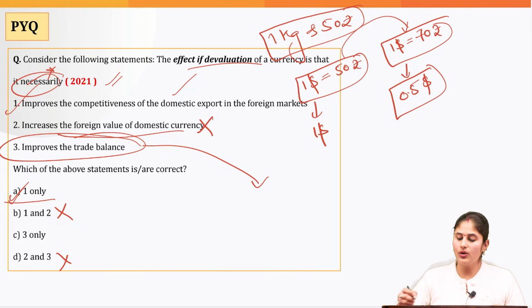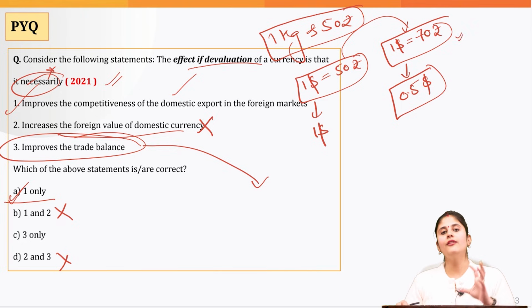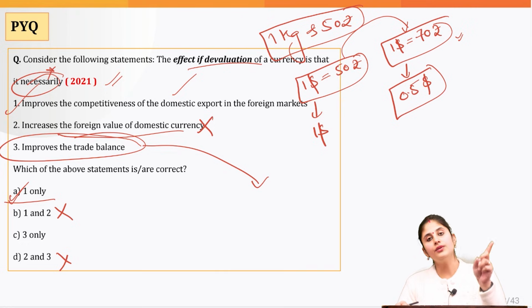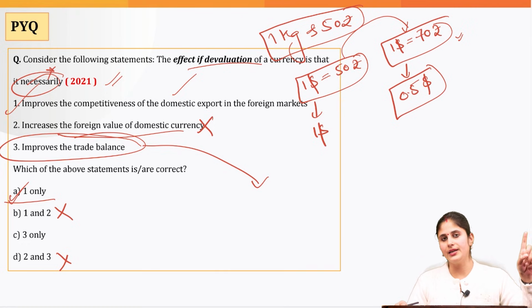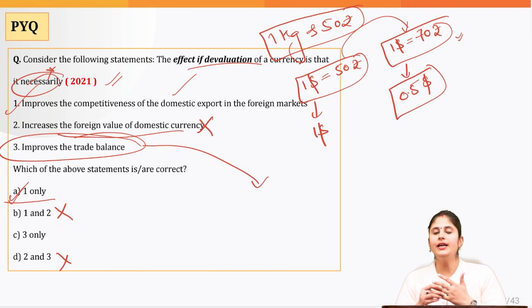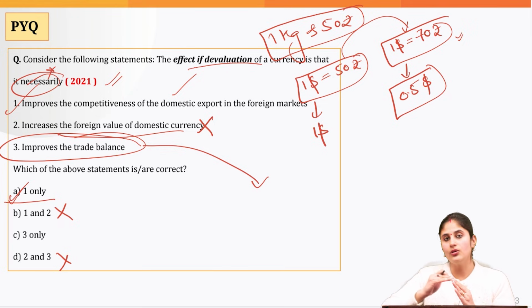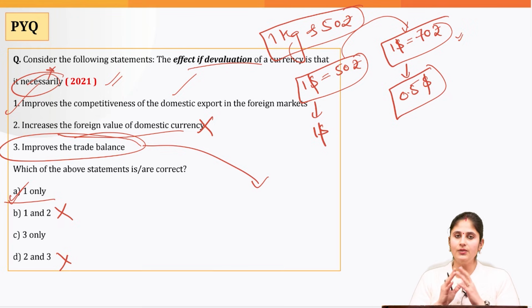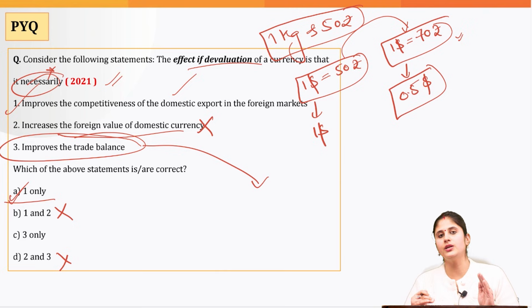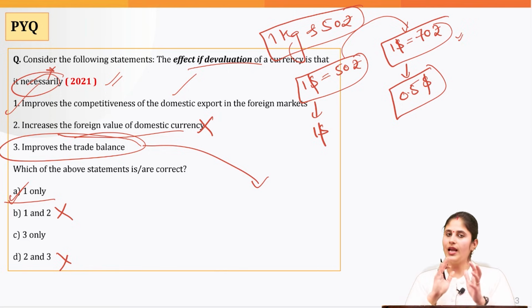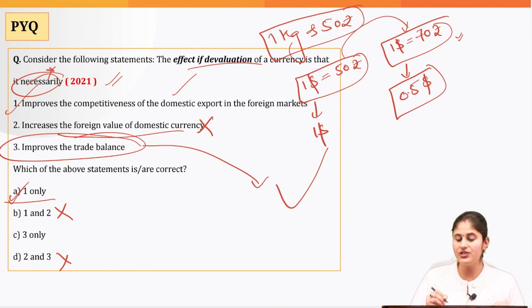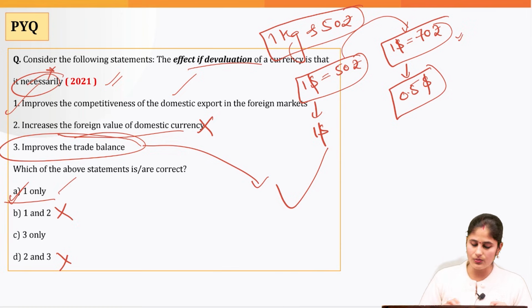This is why, because whenever there is devaluation, you have to pay for the imports. Because of devaluation, the exports have become competitive, but the imports become costly. And it is very difficult to adjust the imports in a shorter time frame. So initially, since you have to pay larger for your import bill, your trade balance would deteriorate, and after a point of time, when I am able to adjust my import demand, keeping in light that imports have become costly, then only the trade balance starts to get improved. This is also termed as the J effect in economics. Okay, so that is why the answer would be A.